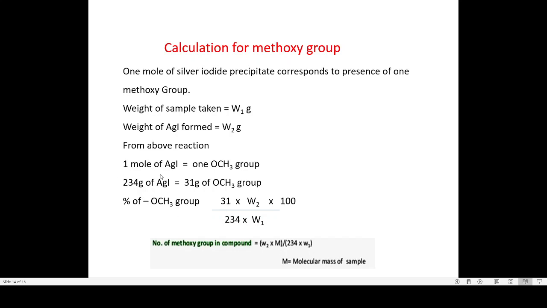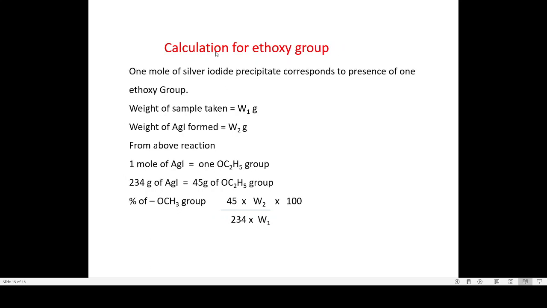So once again I repeat, 1 mole of silver iodide corresponds to 1 mole of the methoxy group. So I calculate the molecular mass of AgI and methoxy group. So 234 grams of AgI corresponds to 31 grams of methoxy, and with a simple calculation we can get the percentage of the methoxy group. So coming to the calculation of the ethoxy group, here the principle is the same.